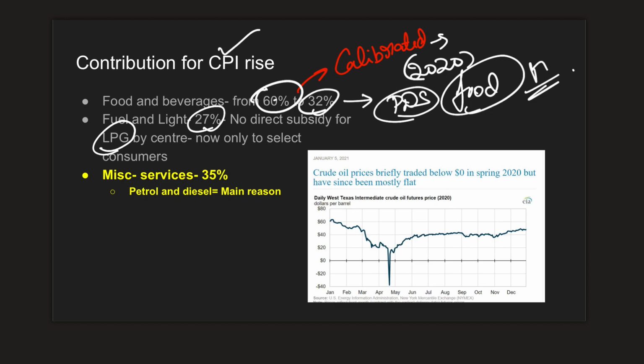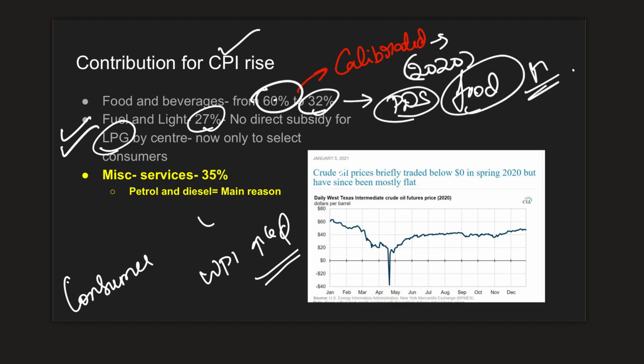The percentage is not really important. You just have to remember the fact that LPG subsidy is removed. And like in the case of crude oil prices, WPI has increased. Naturally, this will be passed on to the consumer also, and that is why we've seen petrol and diesel rates touching almost 110 rupees, 115 rupees in a lot of metros recently. And since they constitute a significant part of our consumption basket, that also contributed to around 35%. So the numbers are not really important. The main drivers are food, fuel, and LPG. This is what you have to understand.